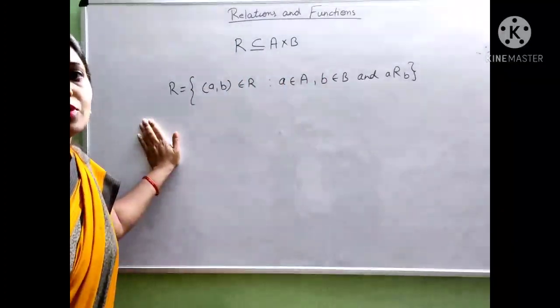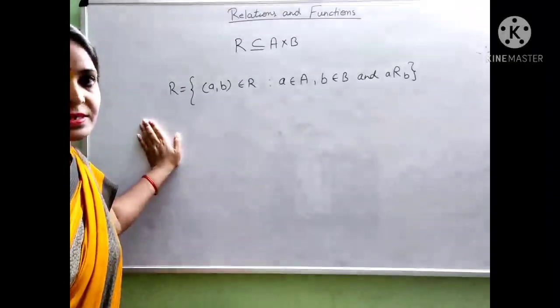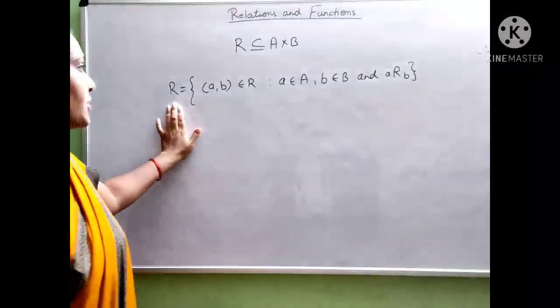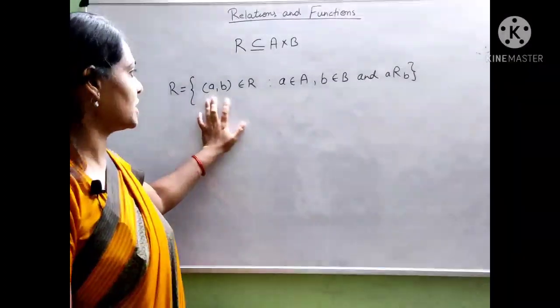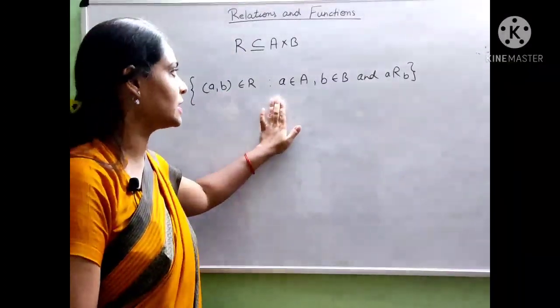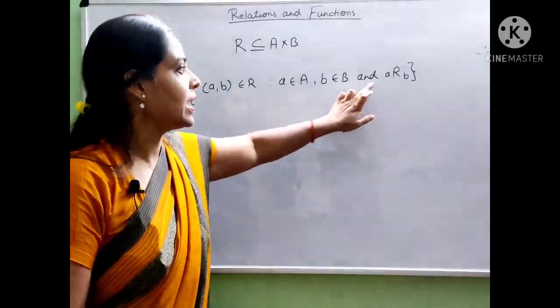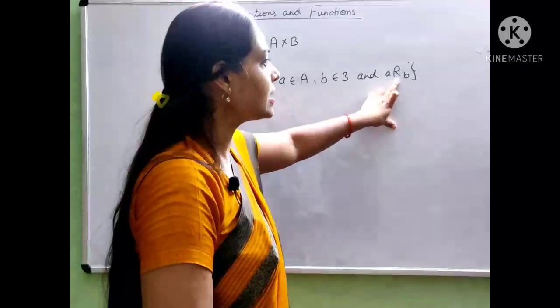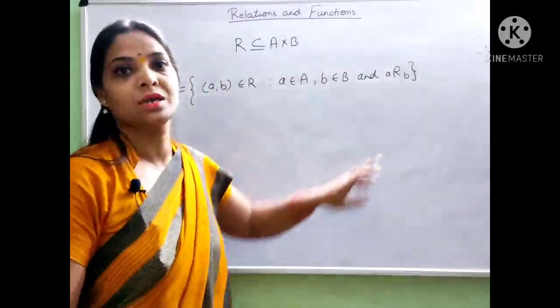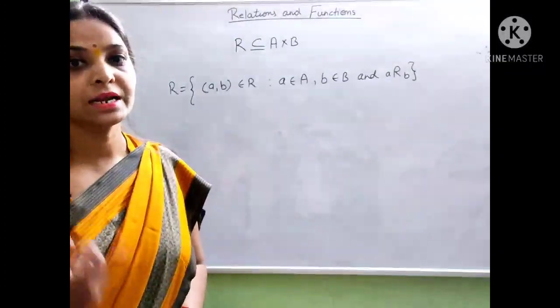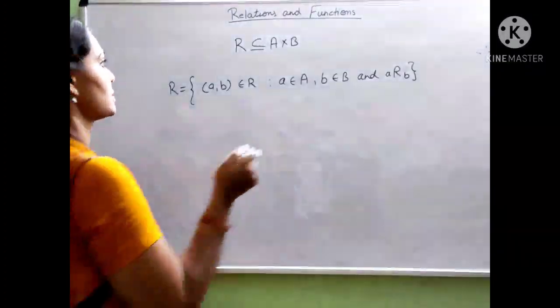So, how could we write a relation R mathematically? R is a relation: (a, b) belongs to R such that element a belongs to A and element b belongs to B, and a is R-related to b, where A and B are non-empty sets, or they contain some elements.